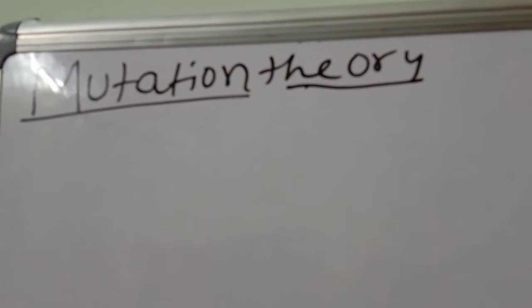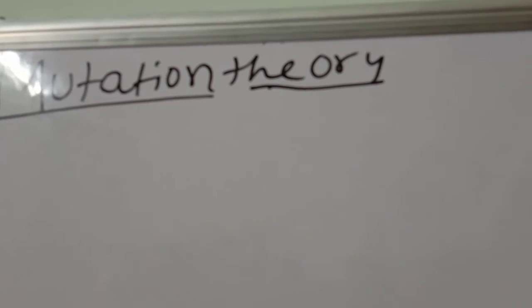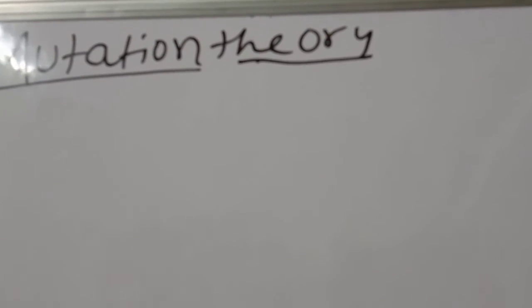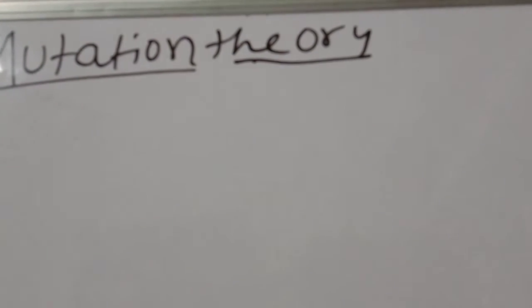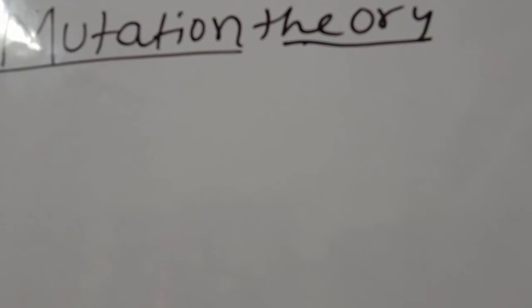First, Hugo de Vries is a scientist who worked on the plant Oenothera lamarckiana, and he observed many changes in the plant. These sudden changes are responsible for new species. These mutations and variations are the main reason for the arrival of new species. That is what mutation theory tells.